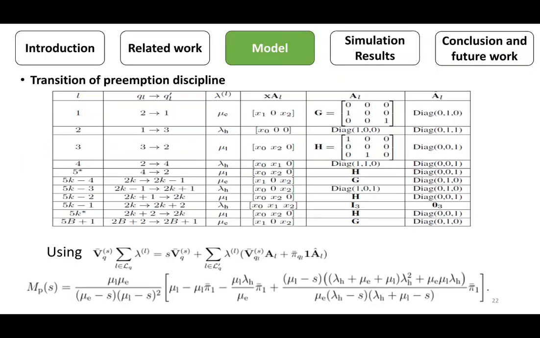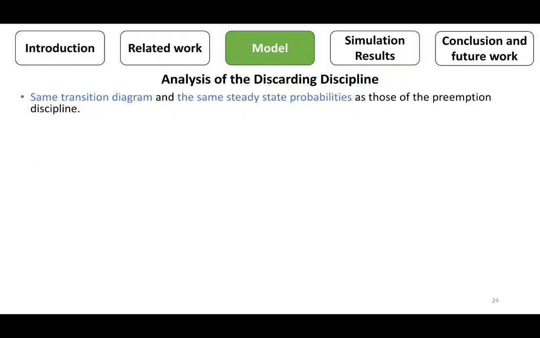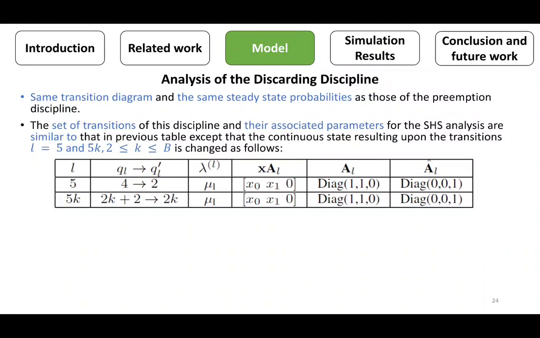Now we can use this moment generating function to obtain the average edge of information in partial offloading case and local processing only. For discarding discipline, its transition diagram and the steady state probabilities are the same as in the preemption discipline. Moreover, the set of transitions of this discipline is same as in preemption, except that the continuous state resulting upon the transition L equal 5 and 5k changes as shown in this table.